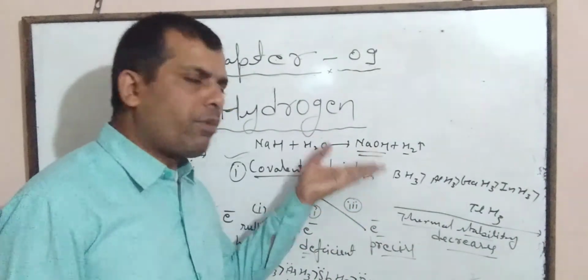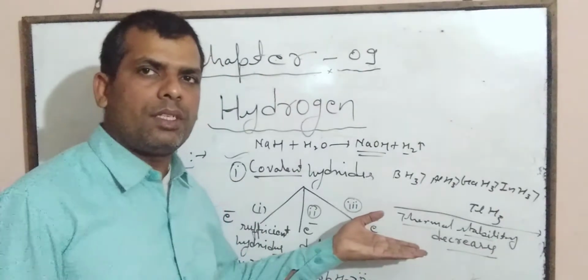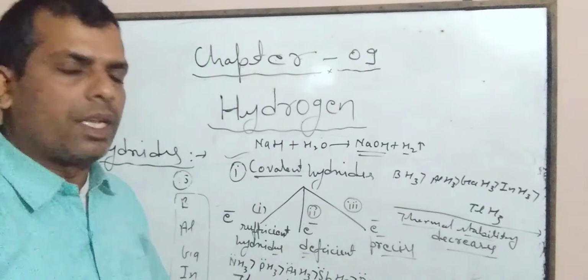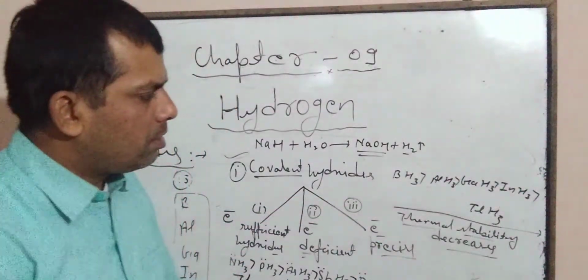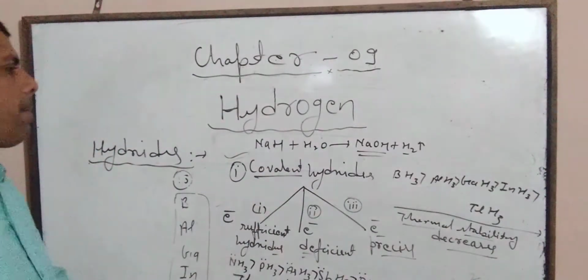Why? Because on moving from top to bottom, atomic size increases, and if atomic size increases, then the bond becomes weakened. So this one is the order of thermal stability for group 13 elements.